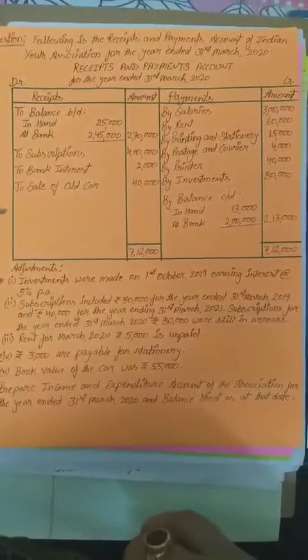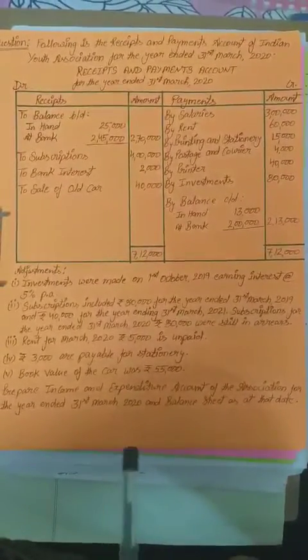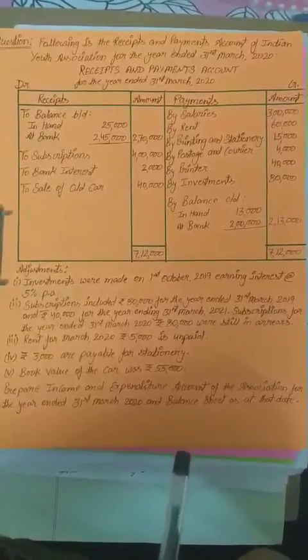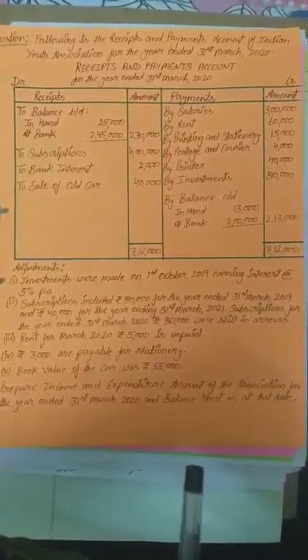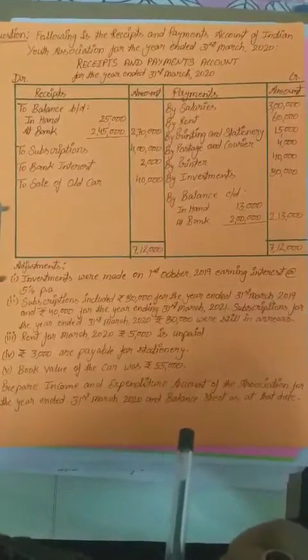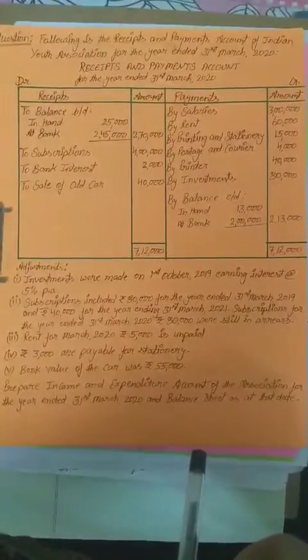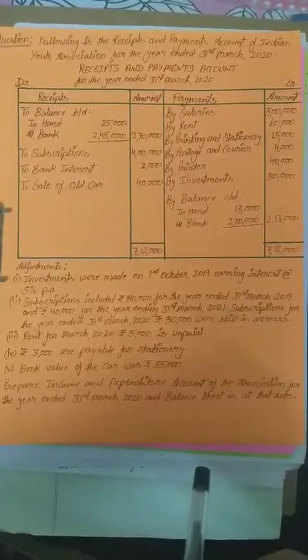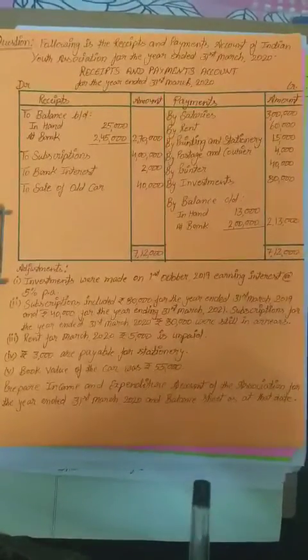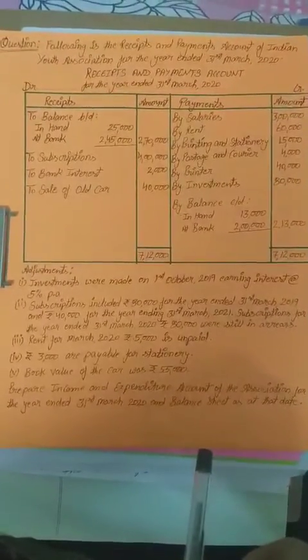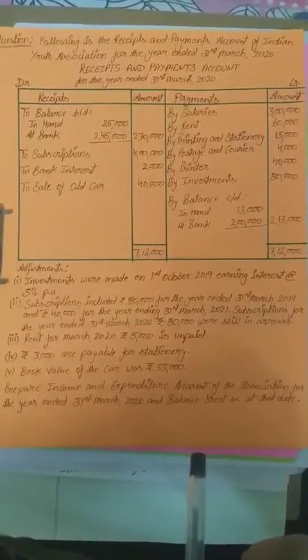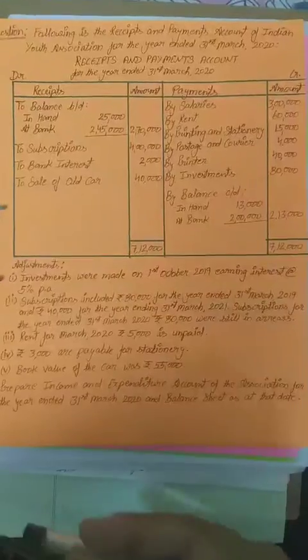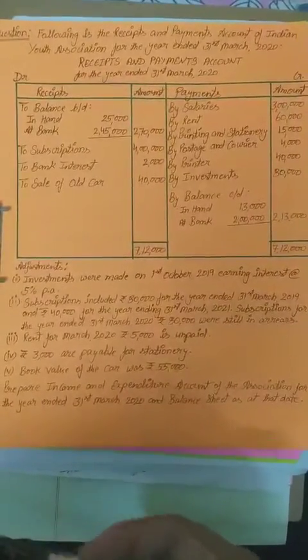Okay, so now first we have to read the question, what the question is asking and what information is given in this question, because each and every single word has meaning in this question. So let's start reading and then we will start to solve the question.